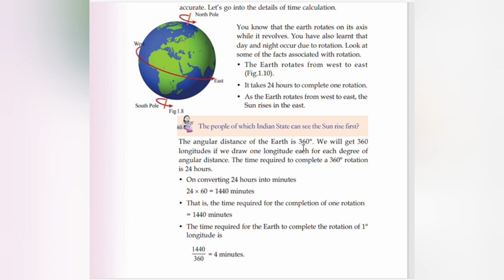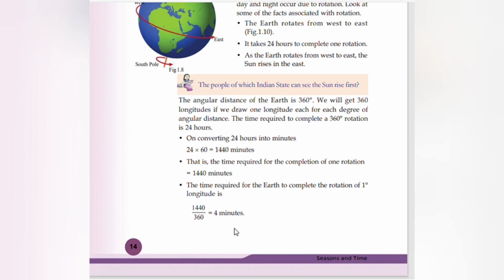The angular distance of the earth is 360 degrees. We get 360 longitudes if we draw one longitude for each degree of angular distance. Time required to complete a 360 degree rotation is 24 hours. On converting 24 hours into minutes, 24 into 60, that is 1440 minutes. That is, time required for the completion of one rotation is equal to 1440 minutes.